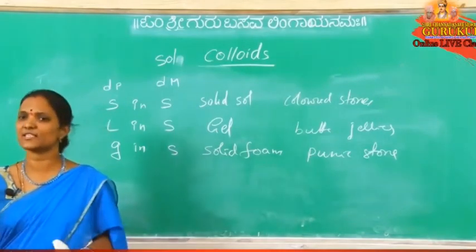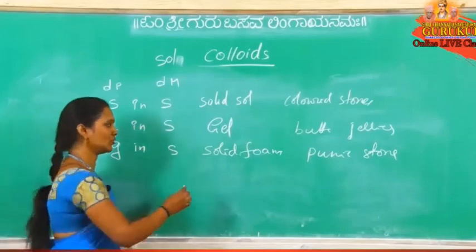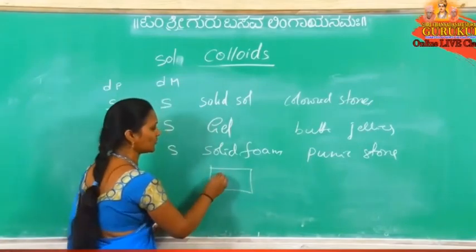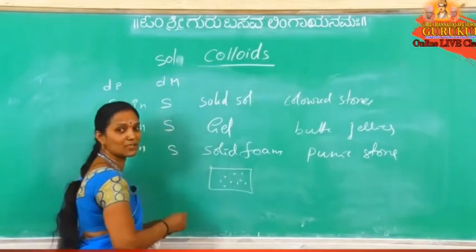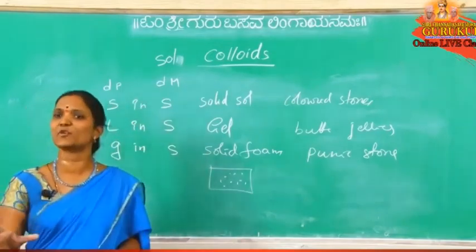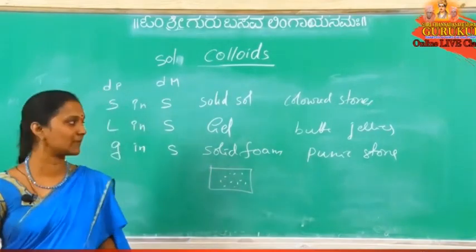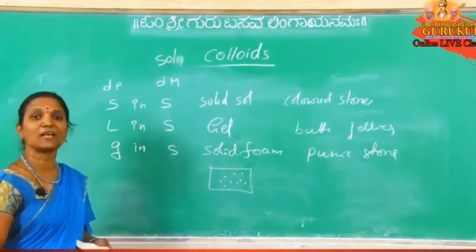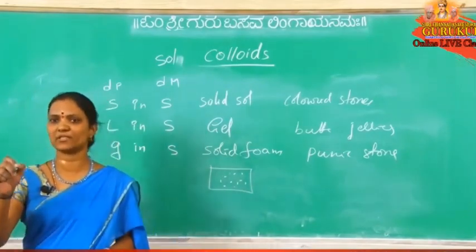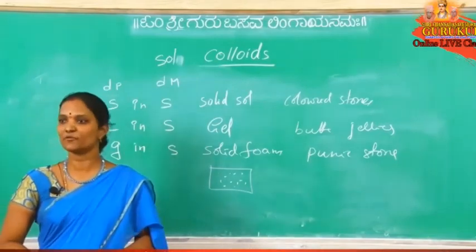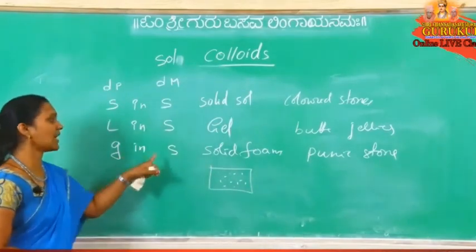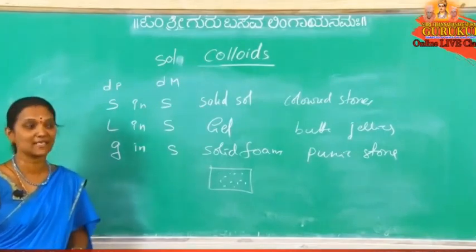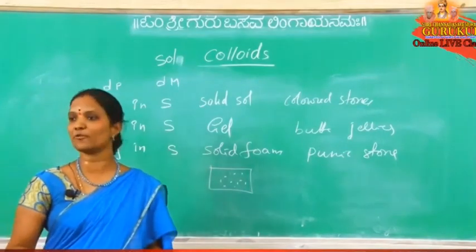It appears just like soap, and pores are present here. Porous white color solid, just like rock, that is used to clean the foot. That is a pumice stone. Okay. So pumice stone is an example. Also foam rubber, which is like a sponge. Foam rubber is also an example for gas in solid. So examples for gas in solid are pumice stone or foam rubber.